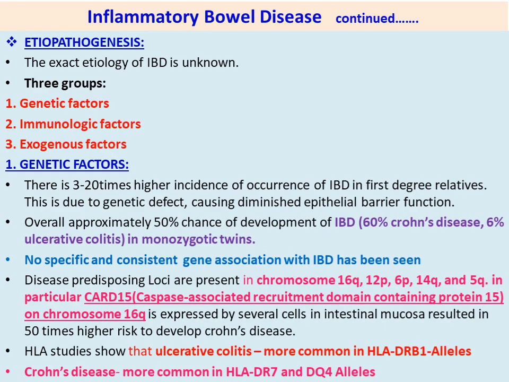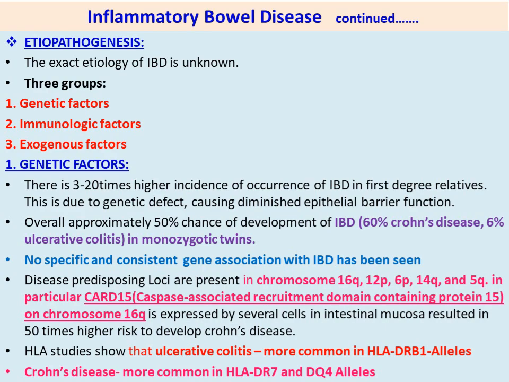Next point, disease predisposing loci are present. Loci means gene locations. Loci are present in chromosomes 16q, 12p, 6p, 14q and 5q. So in these chromosomes, genes are present which are associated with inflammatory bowel disease.